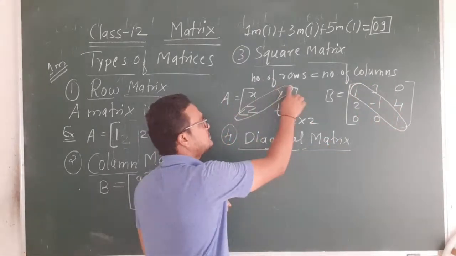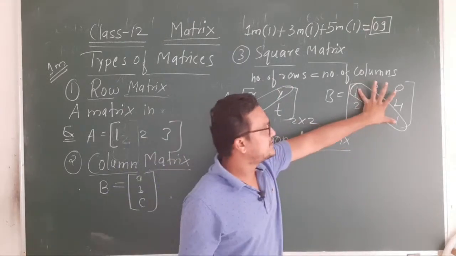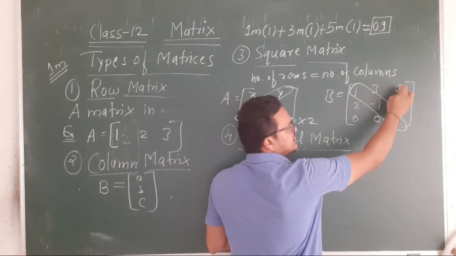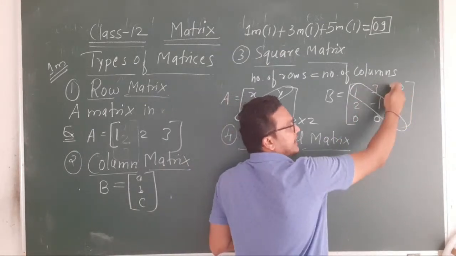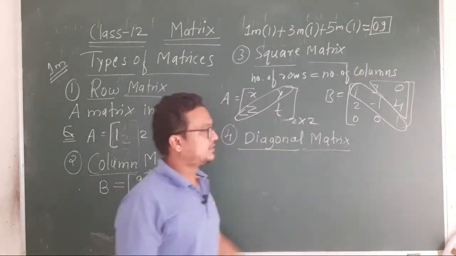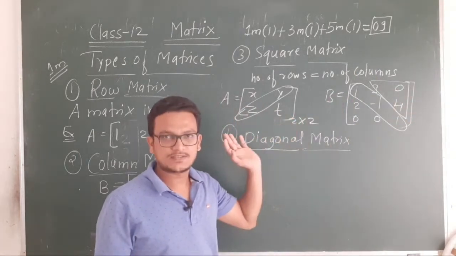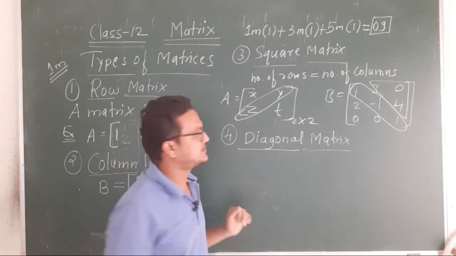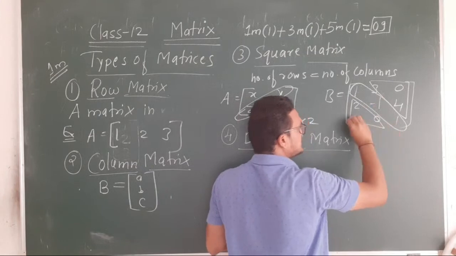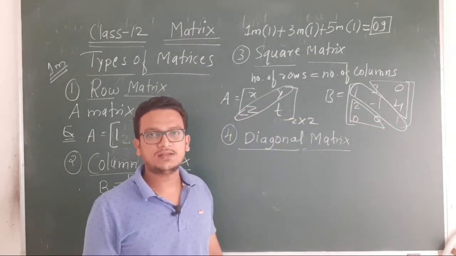Even this is called diagonal elements. Now, if this is your diagonal, then the elements above it, 3, 0, 4, these upper three elements are called upper diagonal elements. And the elements below the diagonal, that is 2, 0, 0, are called lower diagonal elements.